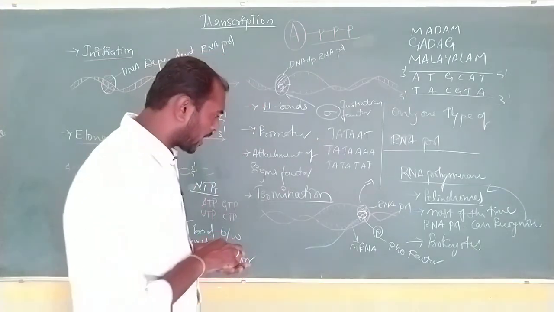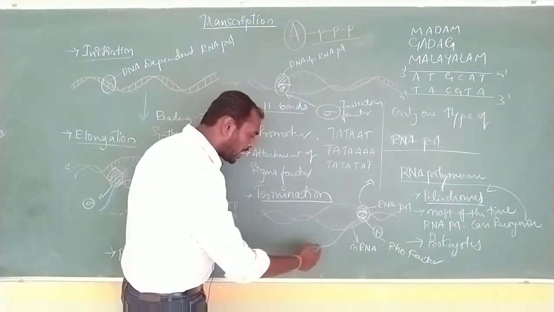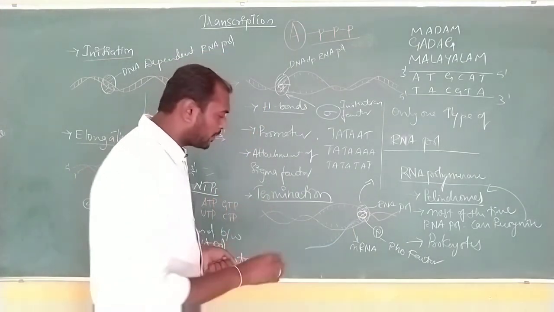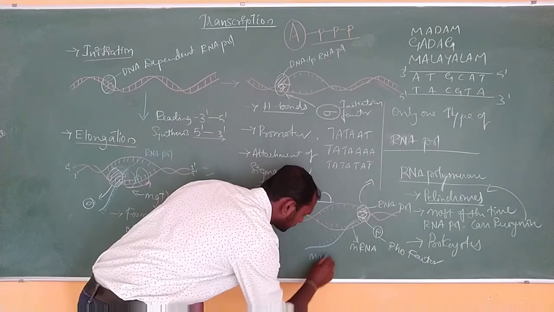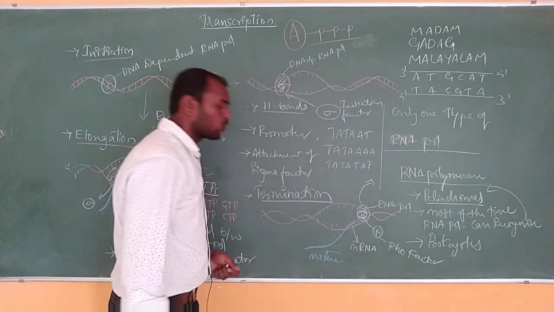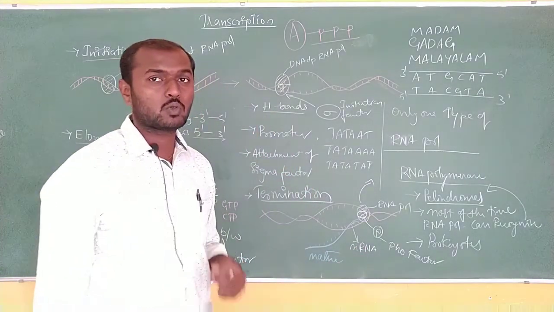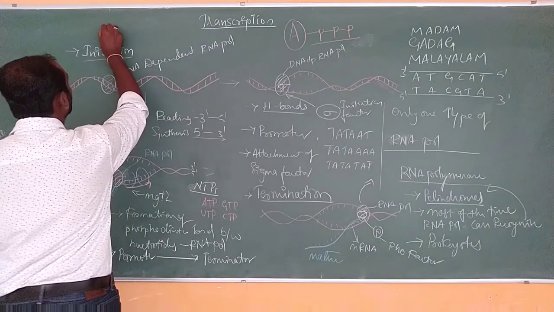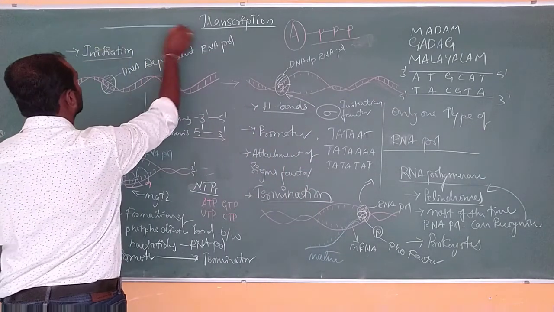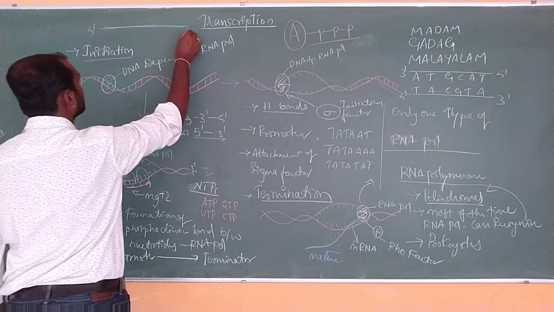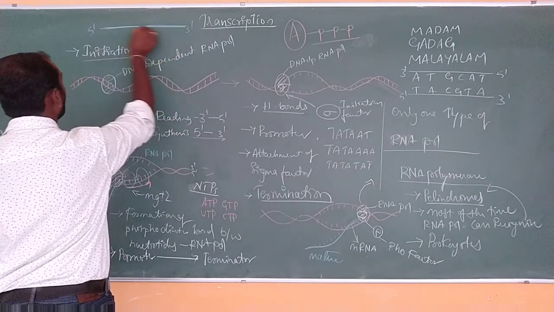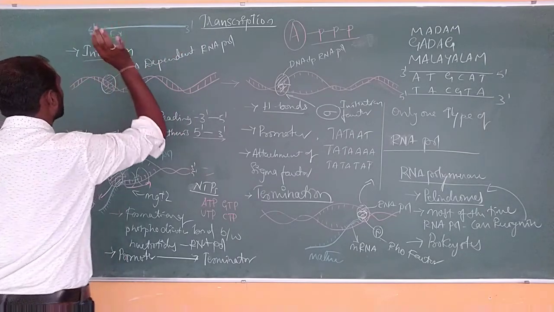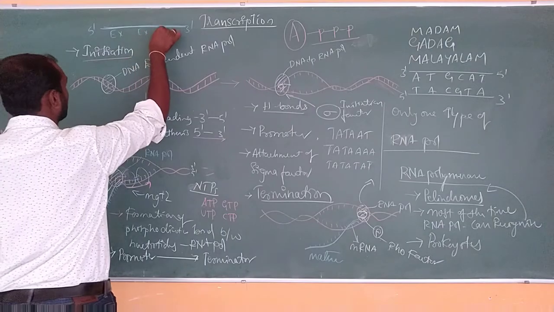In case of prokaryote, when the mRNA is going to come out, it is completely mature. It is mature mRNA. So what do you mean by mature mRNA? That mRNA which is having 5' end and 3' end, and all are exons only. There are no introns.